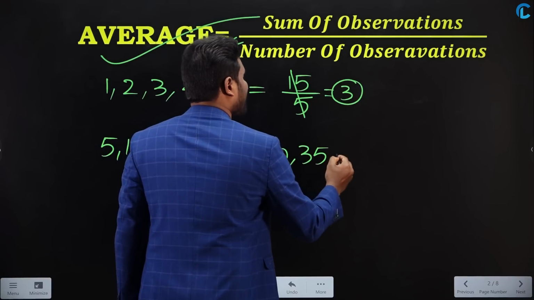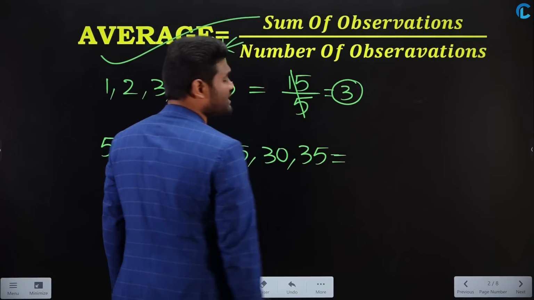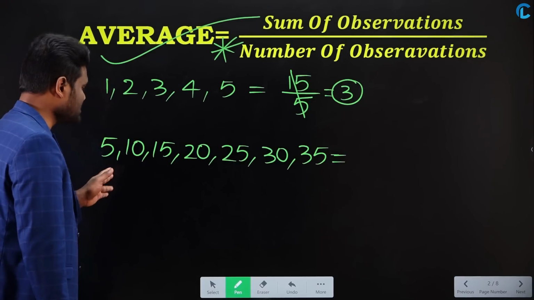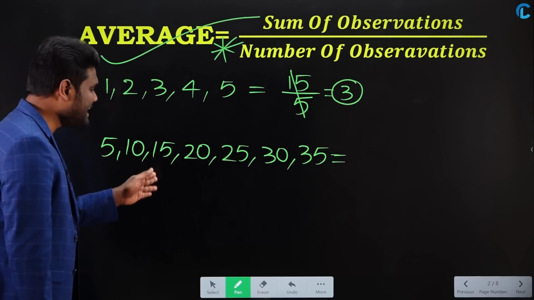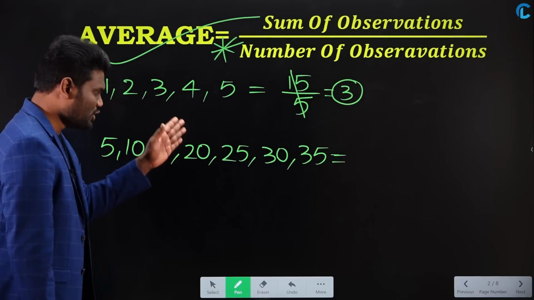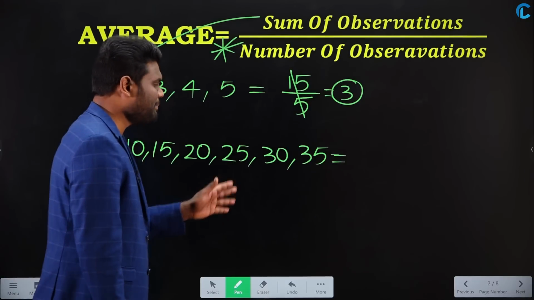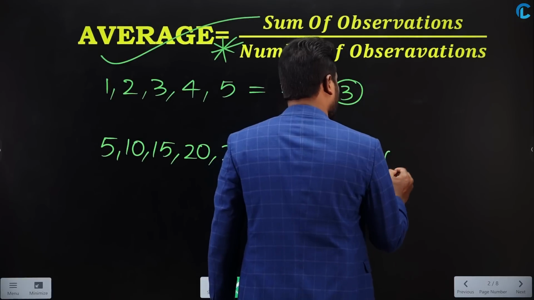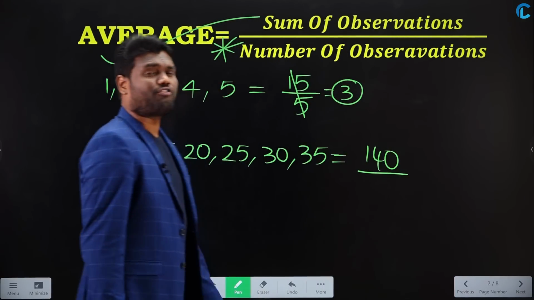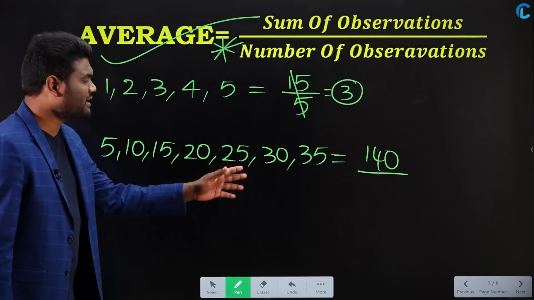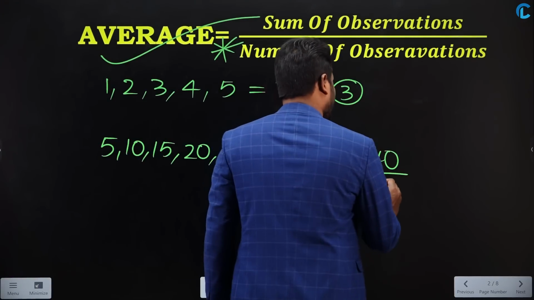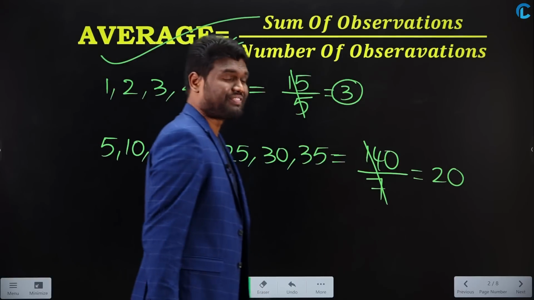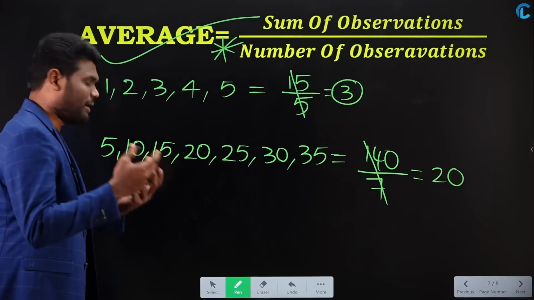If I ask you to calculate the average for these numbers, the sum is 5 plus 10 plus 15 plus 20 plus 25 plus 30 plus 35, which is 140, divided by the number of numbers. How many numbers do you have here? You have 7 numbers. So the average is 20. Yes or no?